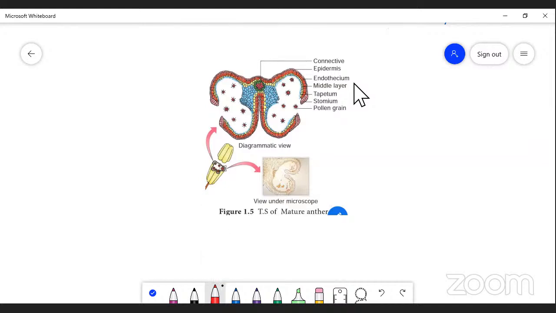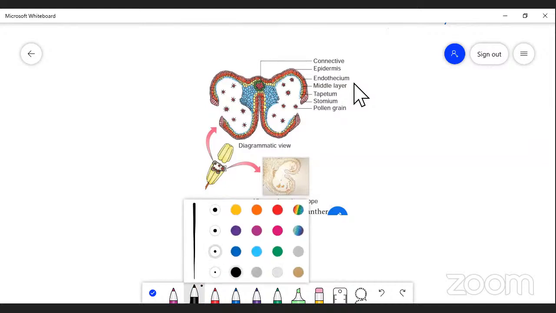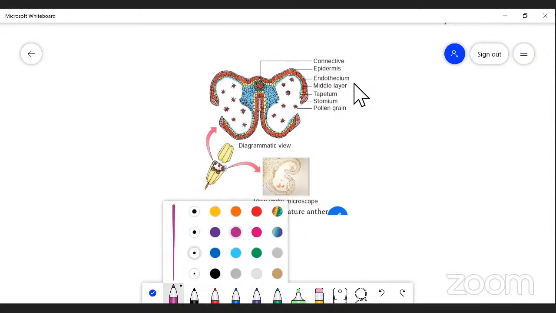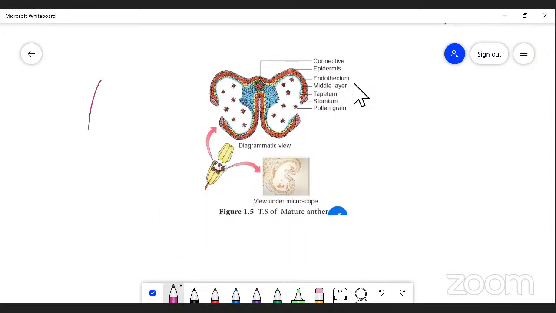When you take a cross section of the anther, I'd like to once again recall the structure of the anther. Now this is the structure of the anther. We are discussing the mature anther. When you take a cross section of the anther,